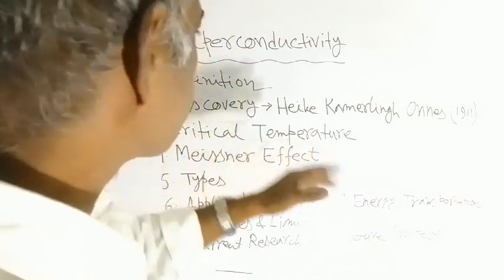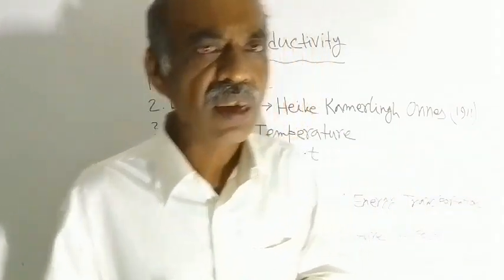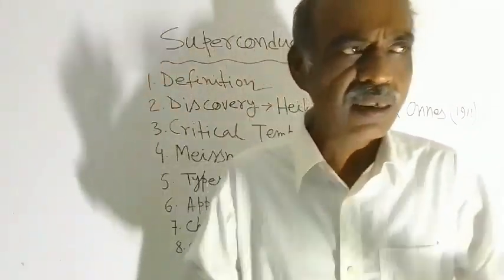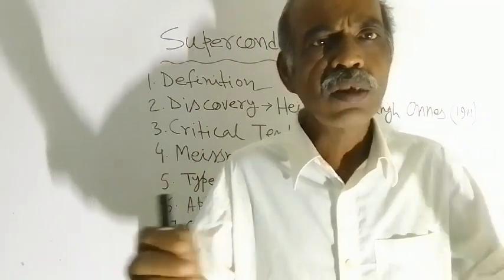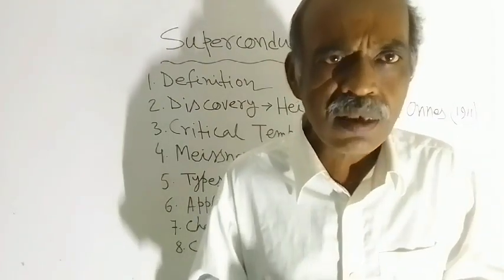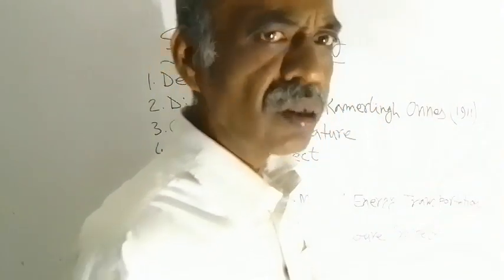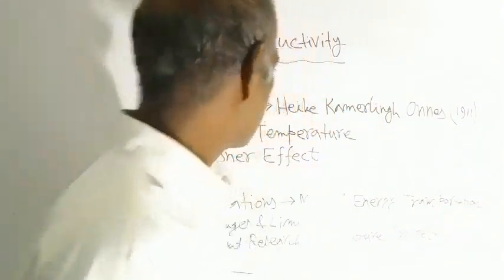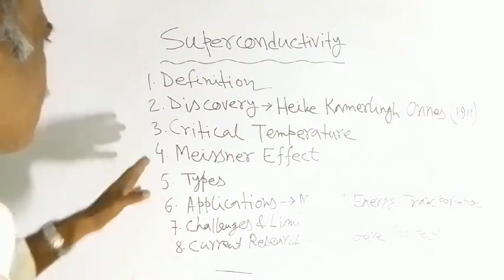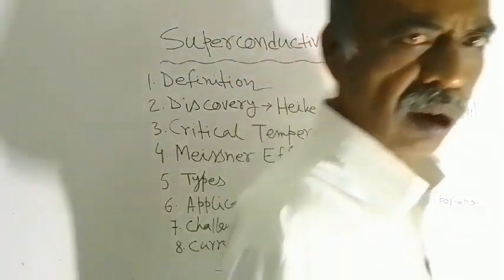Next comes critical temperature. I have already discussed that this is the temperature below which certain materials can exhibit the property of superconductivity. That temperature is called critical temperature. And next comes the Meissner effect, point number 4.